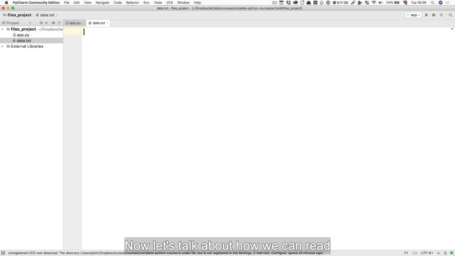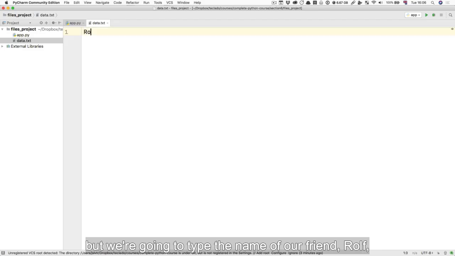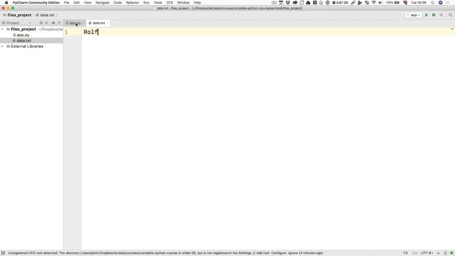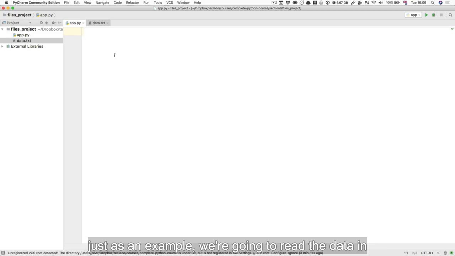Now let's talk about how we can read the contents of this data file using Python. Of course, right now it's empty, but we're going to type the name of our friend, Rolf. Just as an example, we're going to read the data in and print it out, just so you know how easy it is with Python to read some data out of a file.